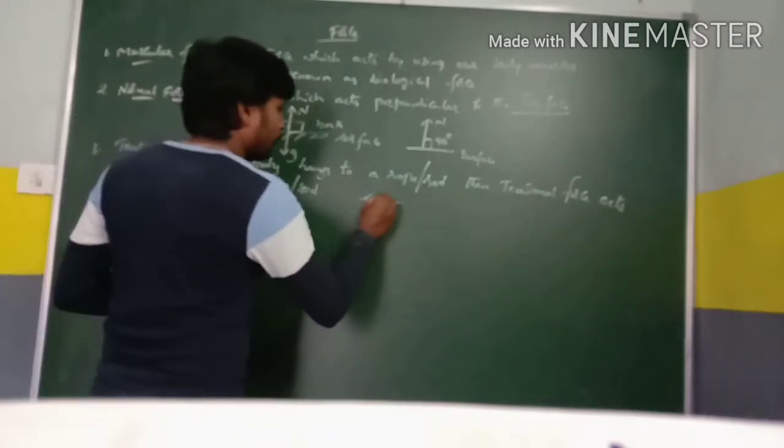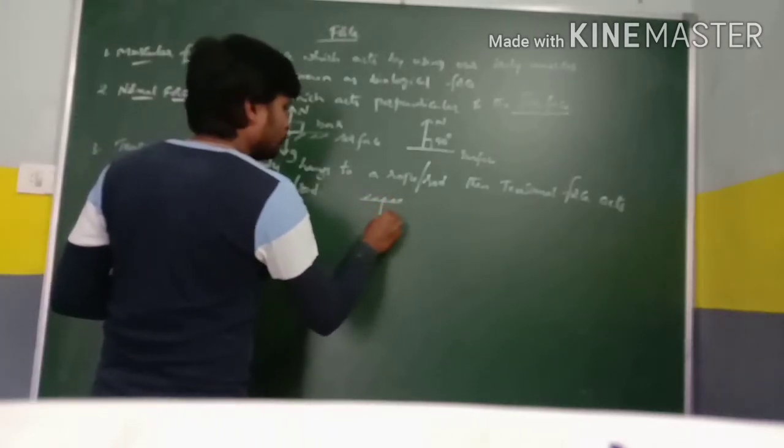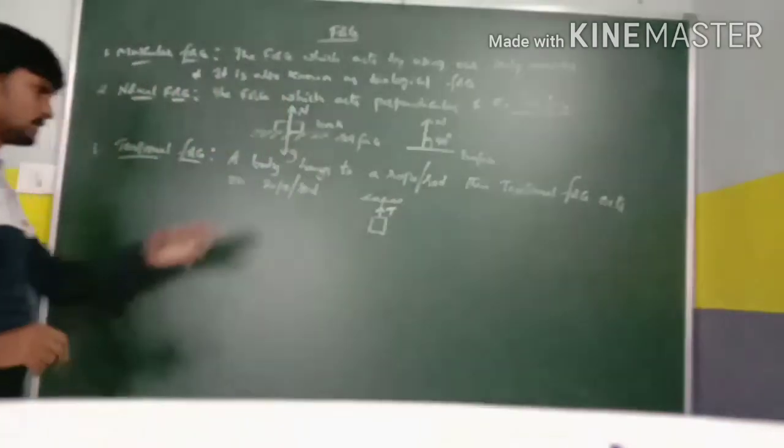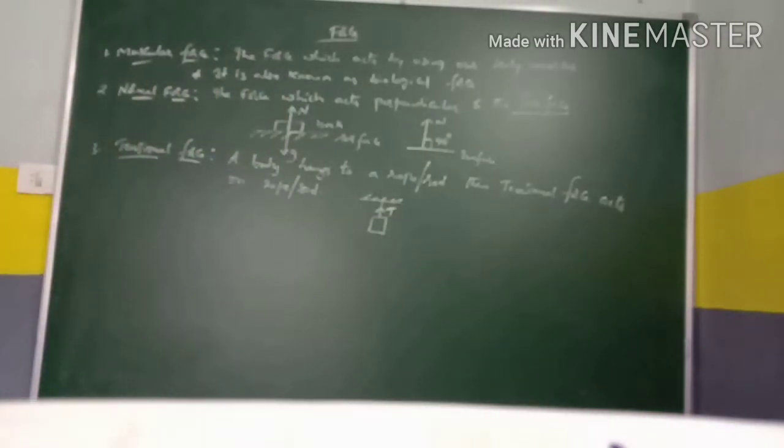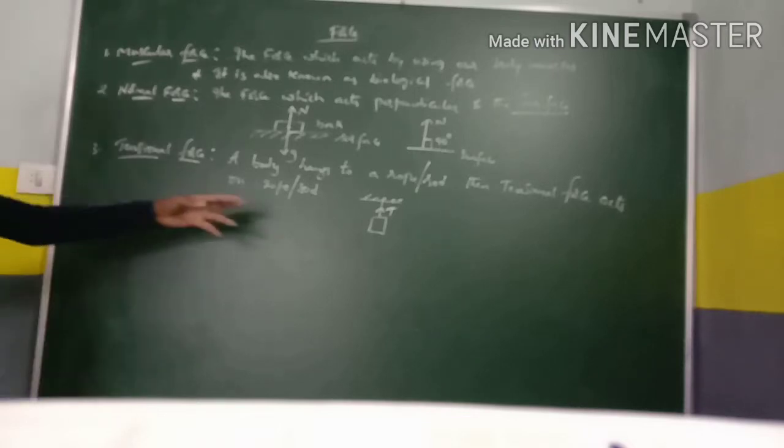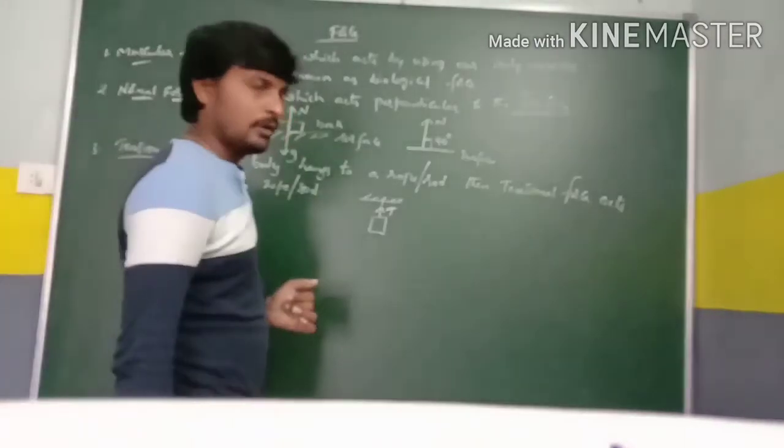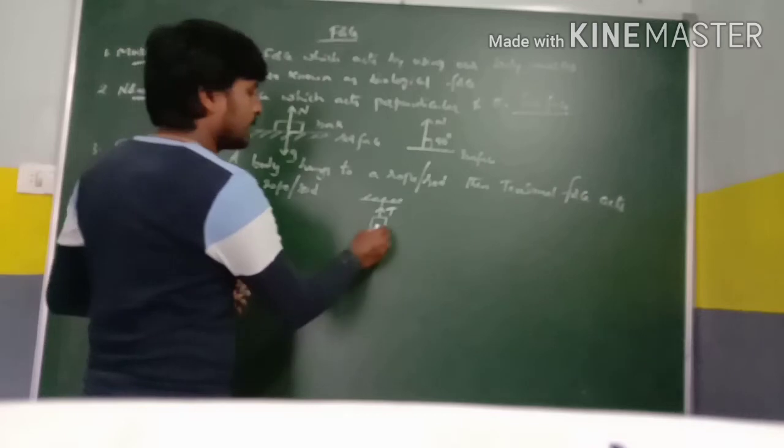So it is the roof, and to this roof a body is hanging with the help of a rope. So the tensional force acts on the rope because the body is hanging.